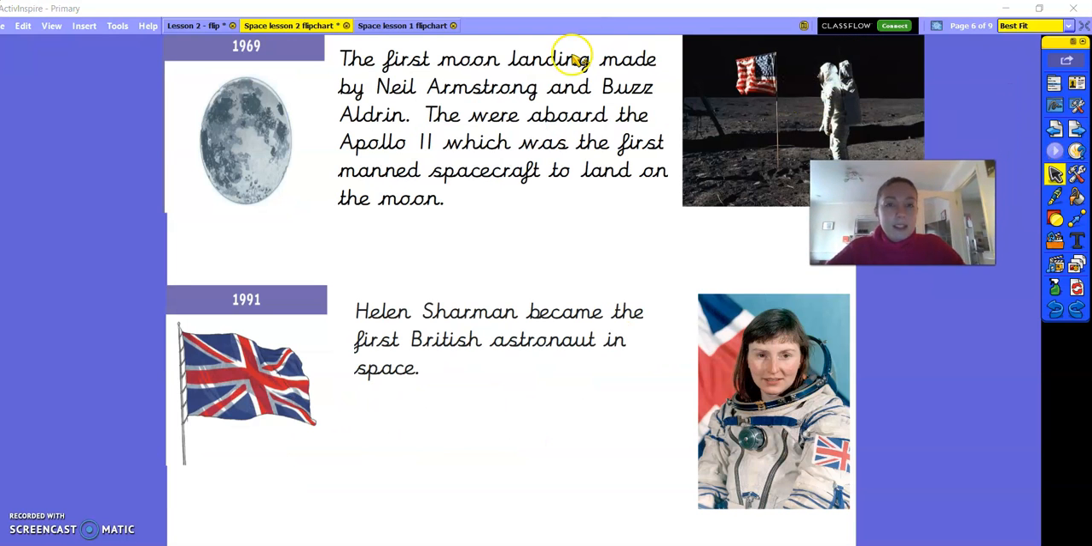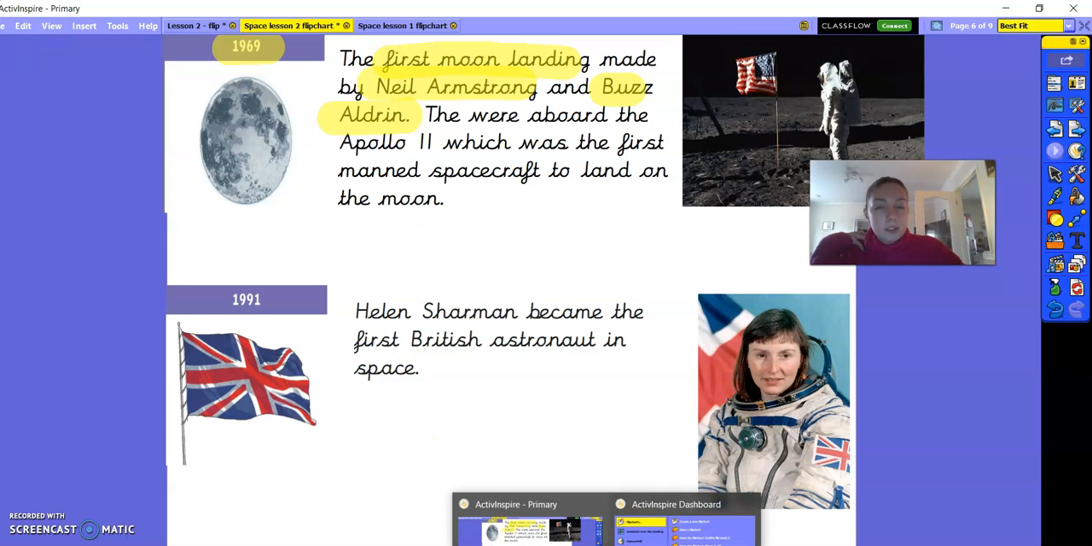Now, this is the main event that I want us to remember from today, and one of the key events that is really important because it links to our learning of Neil Armstrong, and that date is 1969. Let's say it together. 1969. And this was the first moon landing made by Neil Armstrong and Buzz Aldrin. And they were aboard the Apollo 11, which was the first manned spacecraft to land on the moon.